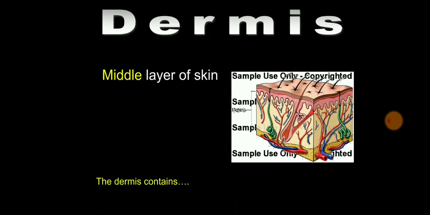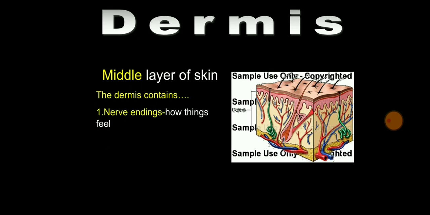Now the next layer is the dermis, which is the middle layer. The dermis contains nerve endings, which help to feel how things are, whether hot or cold. Whenever you touch any hot substance, you immediately withdraw your hand. Why? Because the sense of touch is given from the nerve to the brain, and the brain gives impulses to the hand that you have to withdraw it.